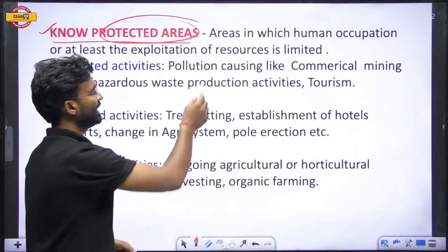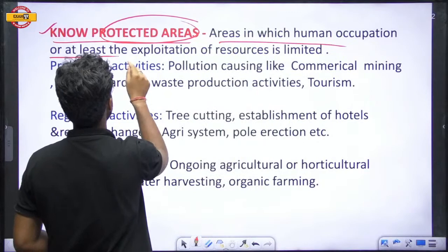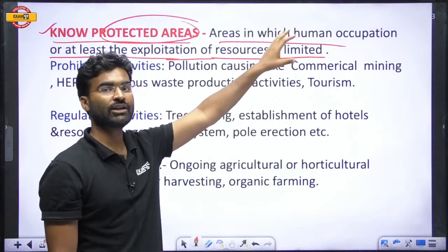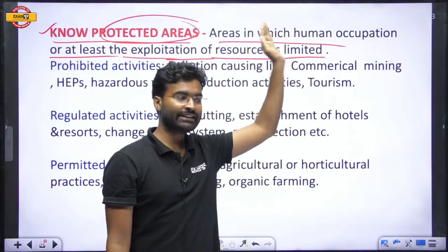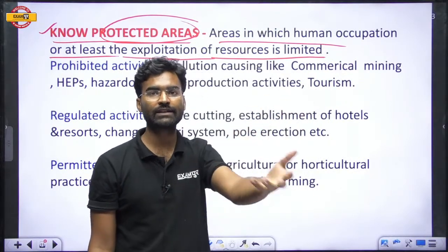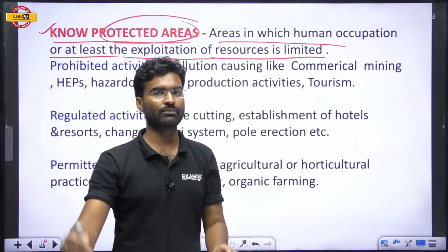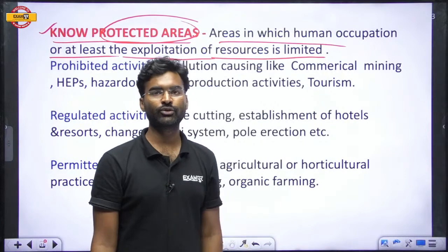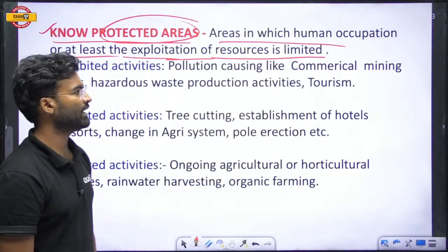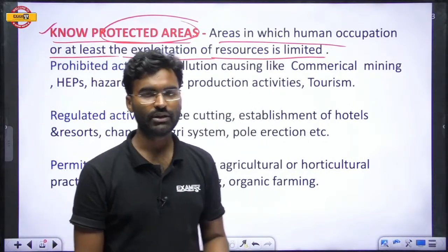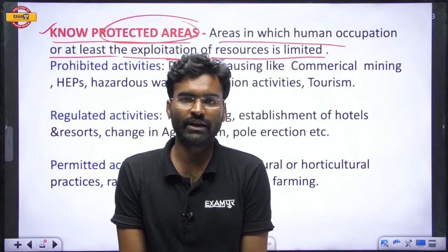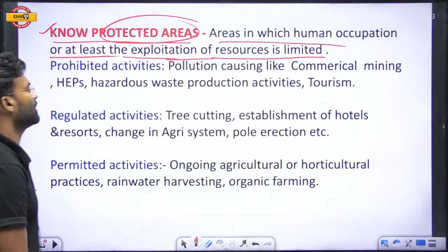So now we know about the areas in which human occupation, or at least the exploitation of resources, is limited, because human beings are the factor which can degrade the environment, which can degrade nature. So you have to find out which factor has the effect, and if you keep that factor away from that particular area, then you can save it. The same thing happens here. The human being is the most important factor affecting nature. So if the activities of human beings can be restricted or regulated, then we can save the particular region. This is the protected area.